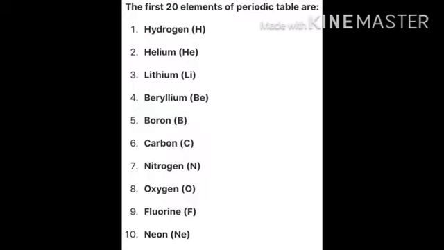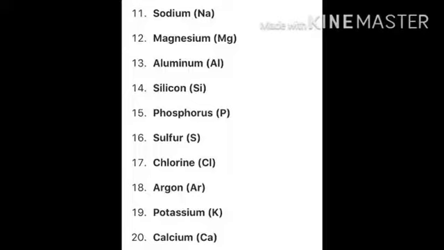See, these are the first 10 elements of the periodic table. Next there are 10 more, meaning the first 20 elements of the periodic table. You have to learn the name and the short form, that is the chemical symbol, like hydrogen H, helium He, lithium Li, beryllium Be, boron B, carbon C, nitrogen N, oxygen O, fluorine F, neon Ne, and you have to learn serially. Now the next 10 are sodium Na, magnesium Mg, aluminium Al, silicon Si, phosphorus P, sulfur S, chlorine Cl, argon